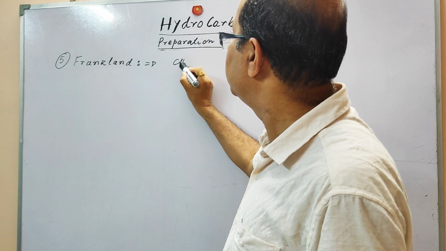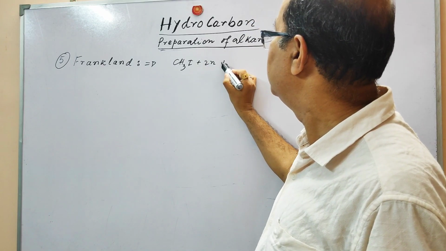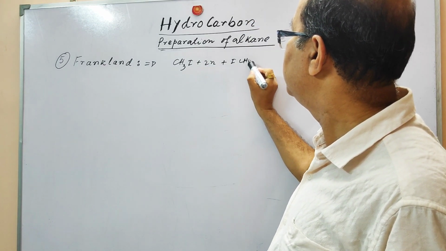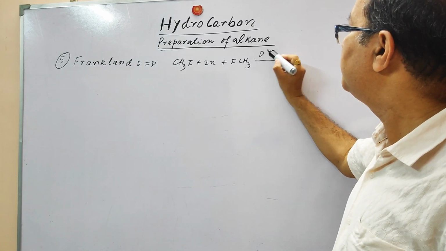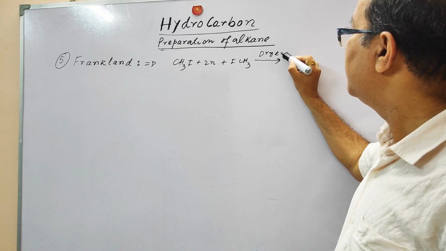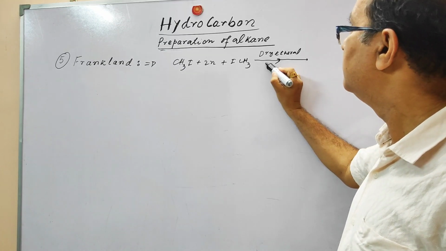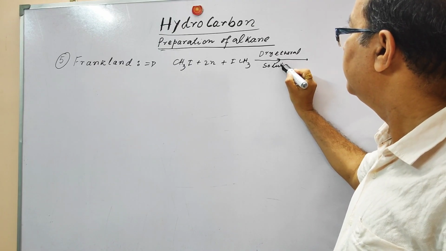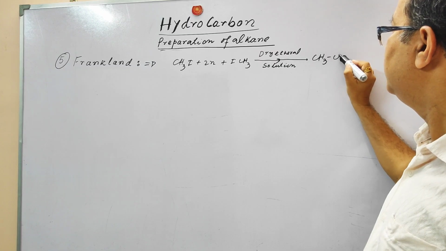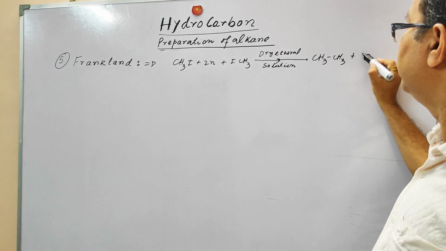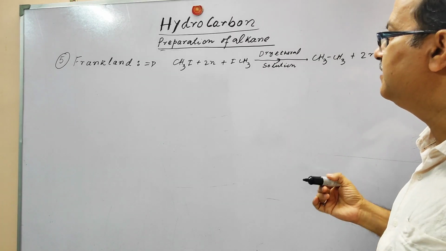So this reaction is CH3I, you have to use zinc, and it is going to produce ethane, and the same dry ethereal solution is used, and it produces ethane and ZnI2. So this is the Frankland reaction.